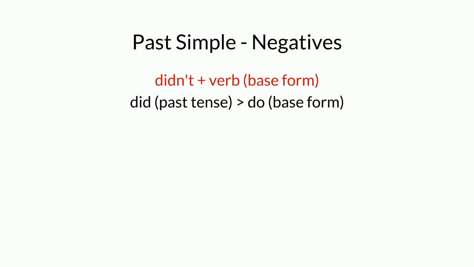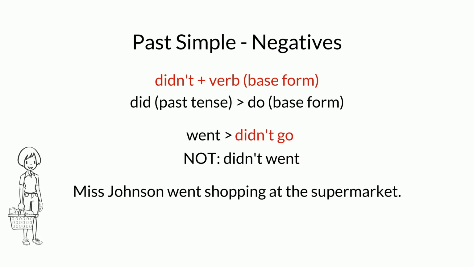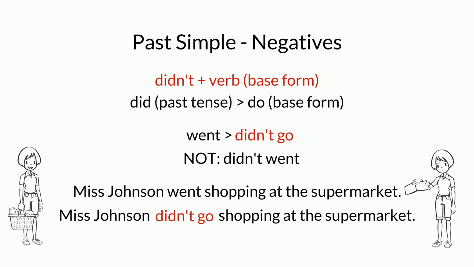We change the main verb into the base form because we can't have two past tense verbs in the same past simple clause. For example, the negative of went is didn't go, not didn't went. Miss Johnson went shopping at the supermarket. Miss Johnson didn't go shopping at the supermarket.